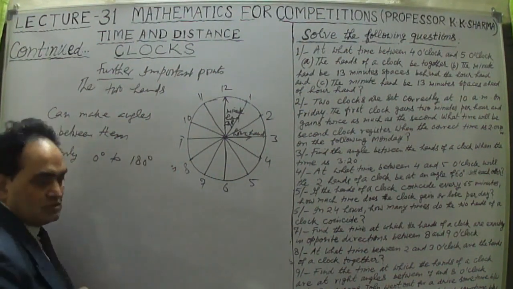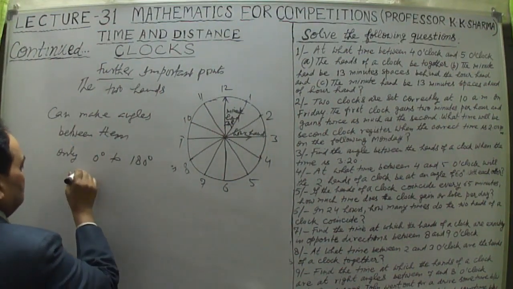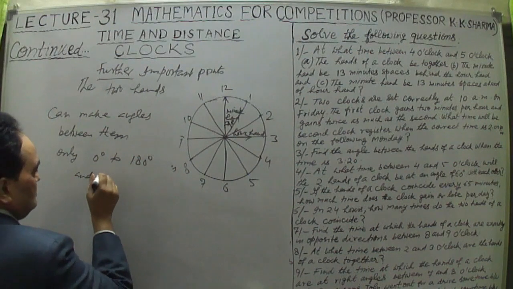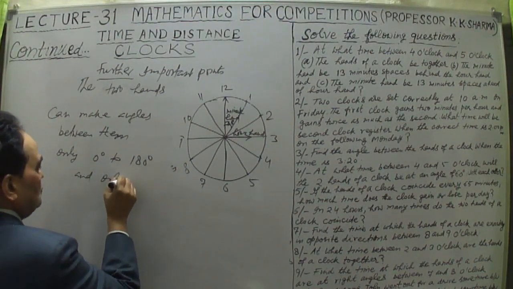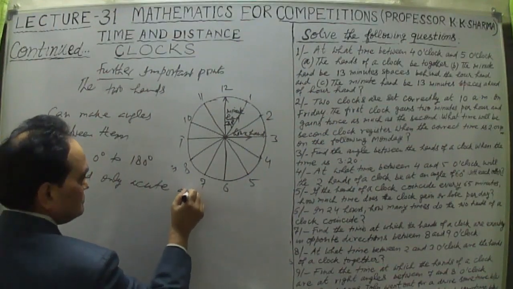What does it mean? Either acute angles or obtuse angles, but no reflex angle.